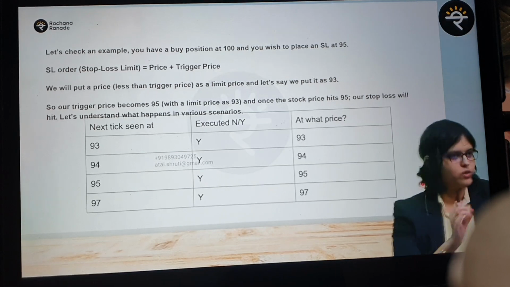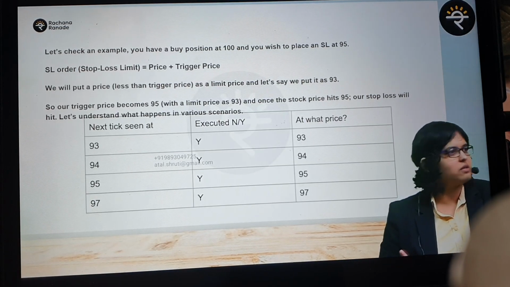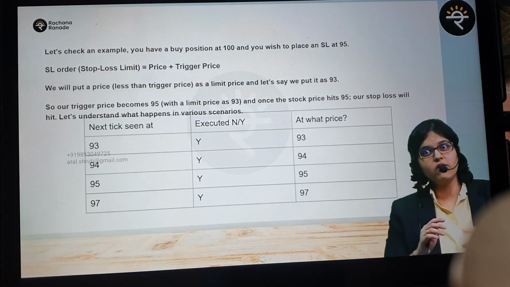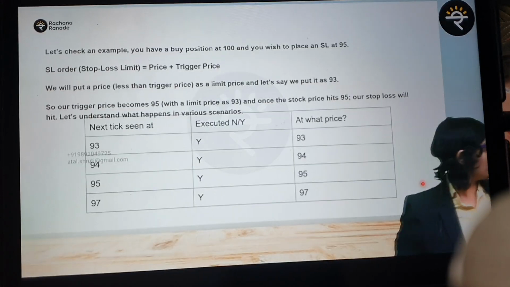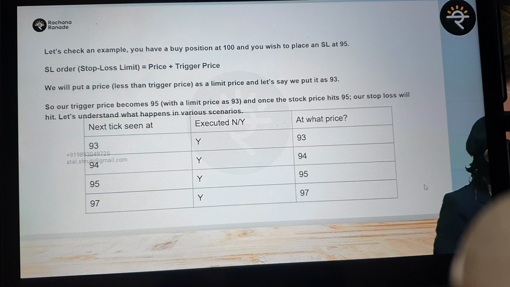He's saying that I put a trigger price, I put a stop loss price, but nothing got triggered, nothing got executed. Tomorrow, do I need to do the same thing again, or will it automatically be there? I have to do the same thing again, because it's not a GTT type of order. Now I will explain that also, because this is the second time the question has been asked. What is GTT?